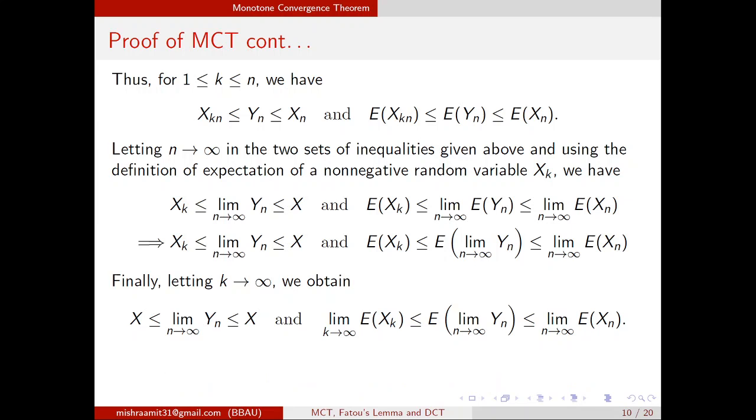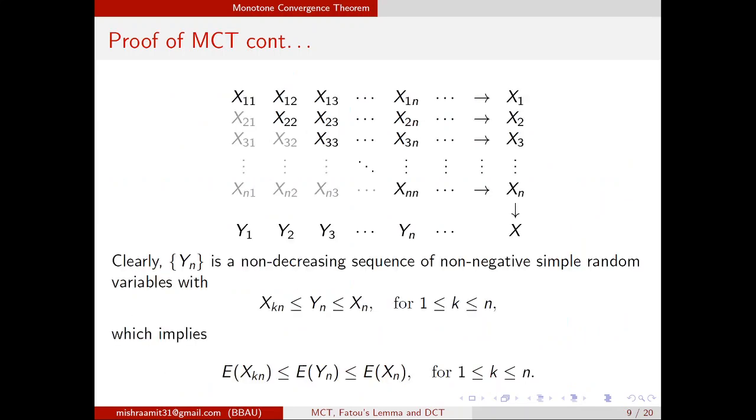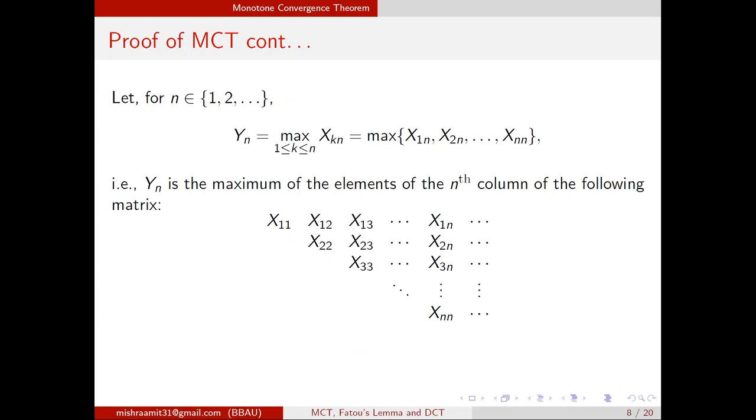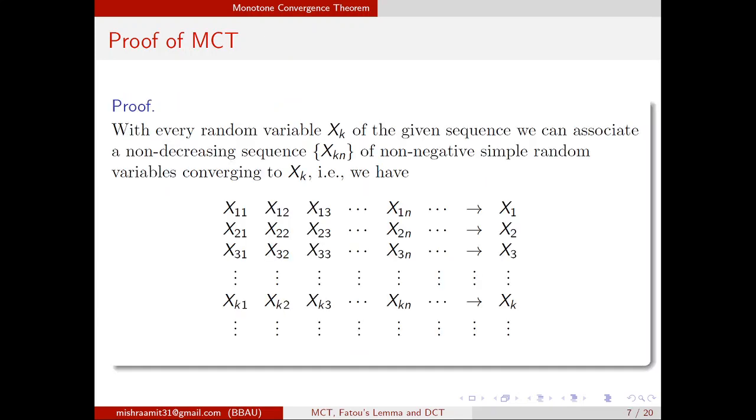I just repeat once again the key points of the proof. And what are those key points? First, we construct a non-decreasing sequence of non-negative random variables, which will converge to X1 and X2 and X3 and so on.